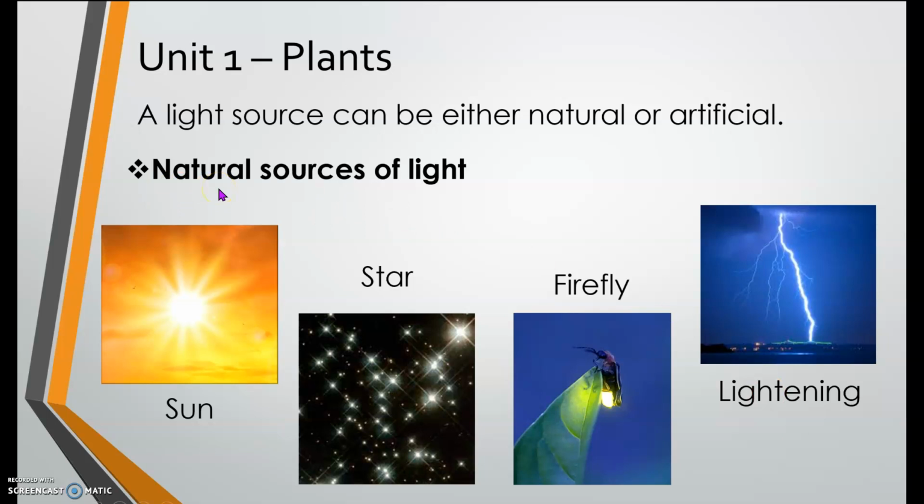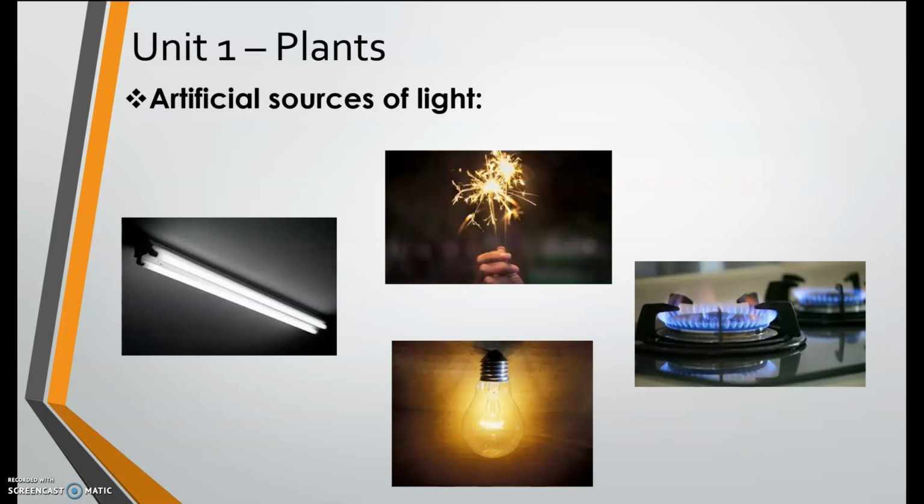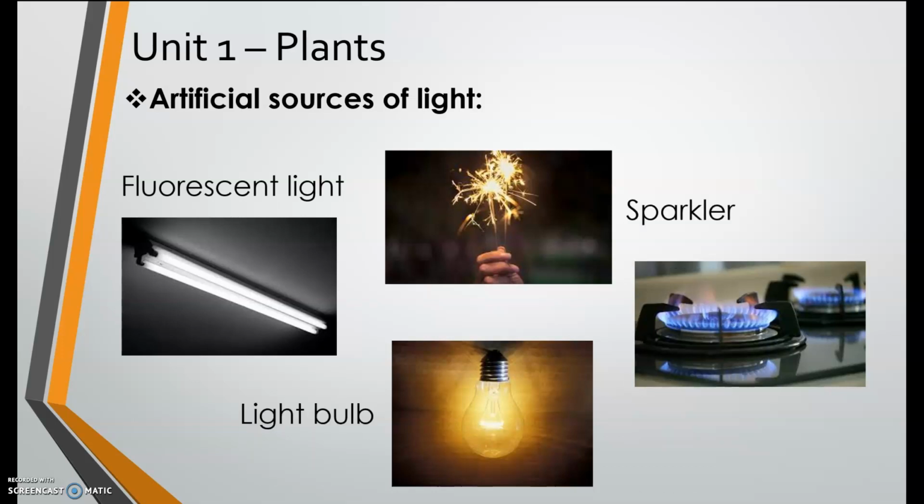Okay, let's go to the next one. The next one is artificial sources of light. So when you say artificial, it refers to man-made or human-made. One example is fluorescent light. Okay, repeat after me.